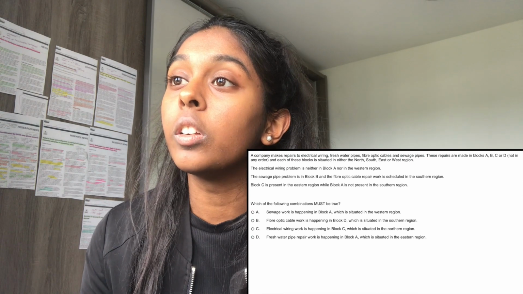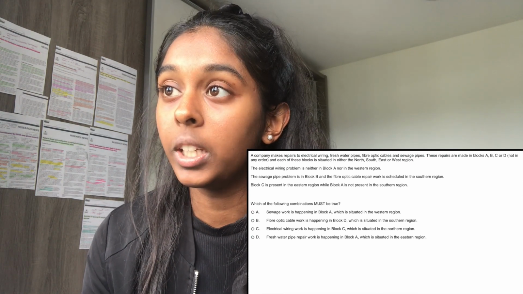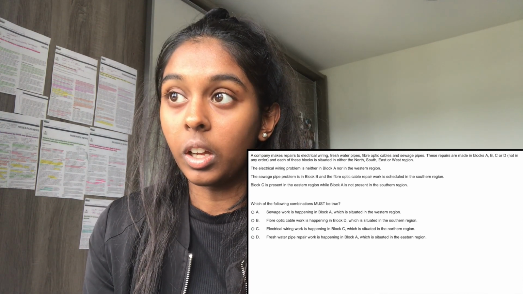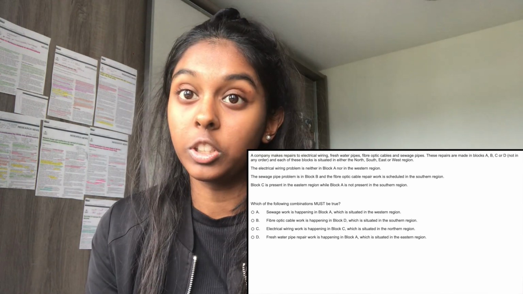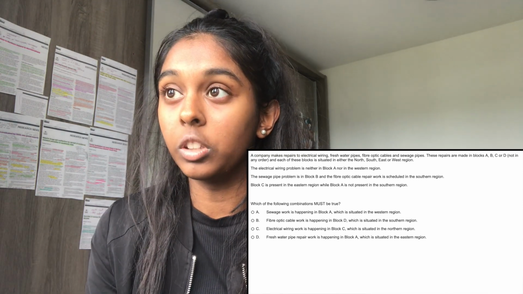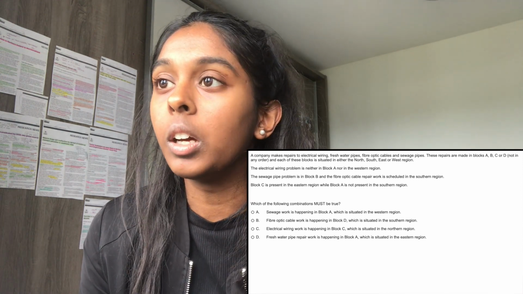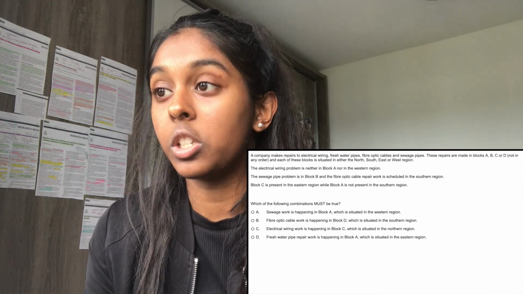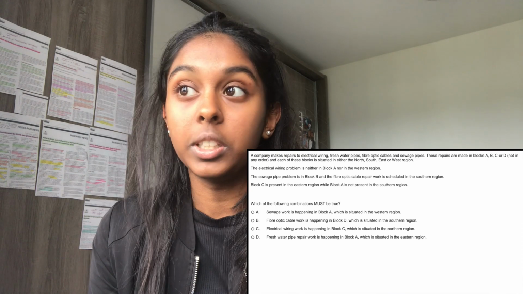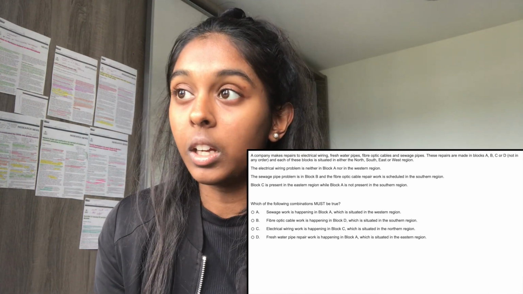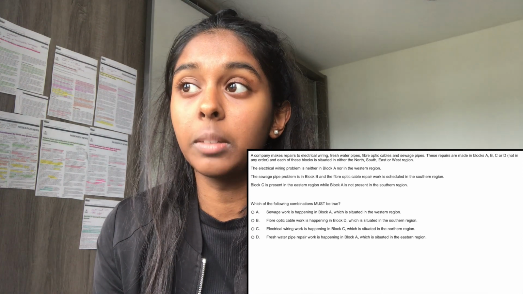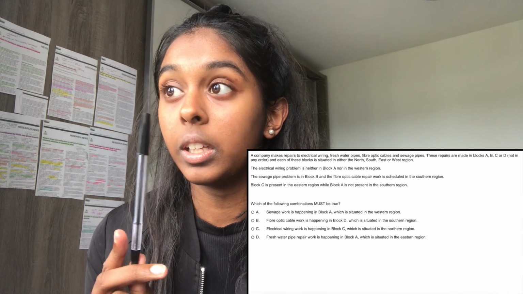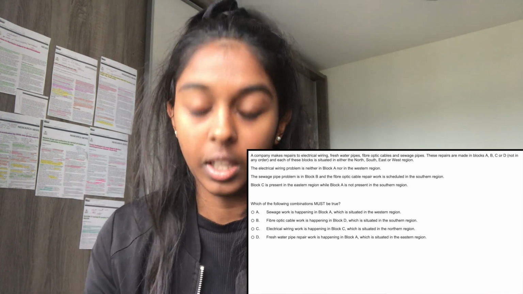So answer A, sewage work is happening in block A, which is situated in the western region. So we know that A could be in the western region, it could be north or west. However, we're already told that sewage is in block B, so that can't be right. Answer option B, fibre optic cable is happening in block D, which is situated in the southern region. So yes, that is a possibility so far, so I'm going to keep that in mind, because we do know that fibre optic does go with southern, and then there's a space for it in D.